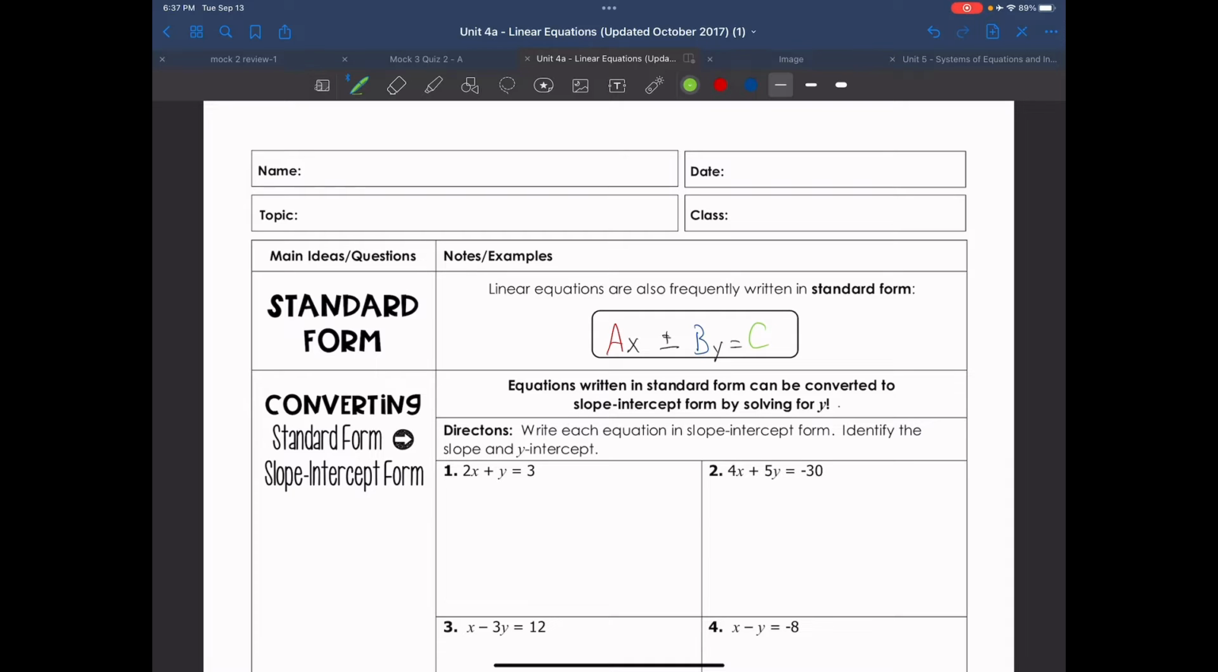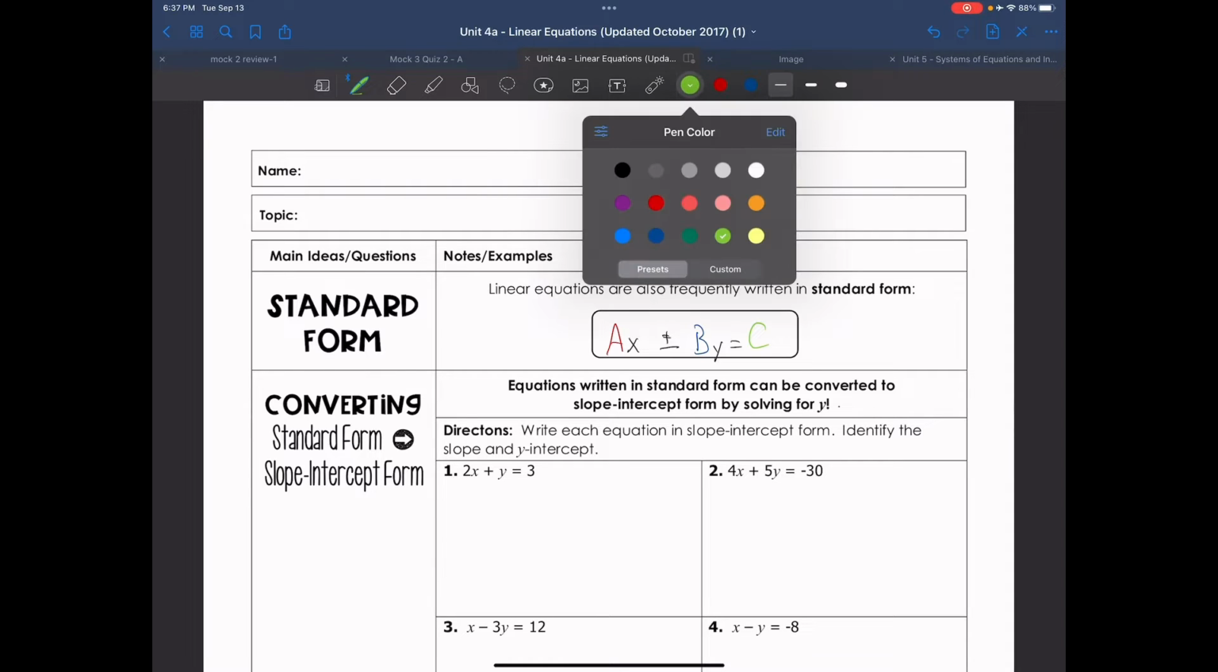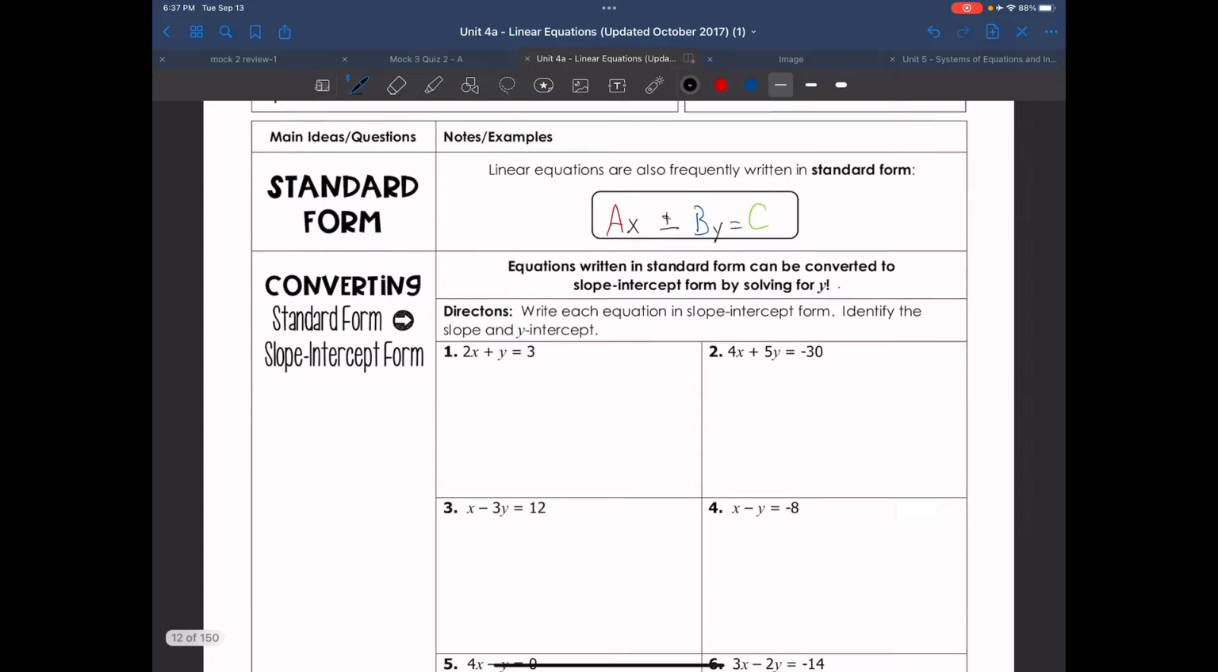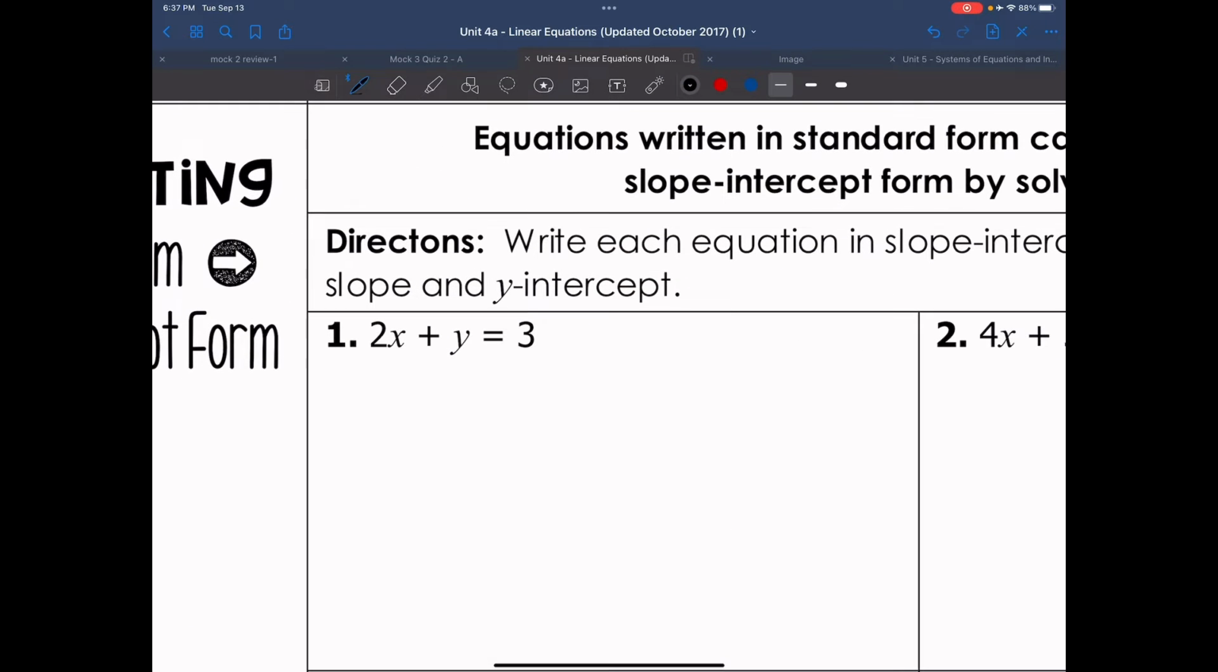And so the first thing we do is we're going to take standard form and put it in slope-intercept form. And how do we do this? We're going to solve for y. So let's go ahead and get into it. We have an example here, 2x plus y equals 3. So we're solving for y here.